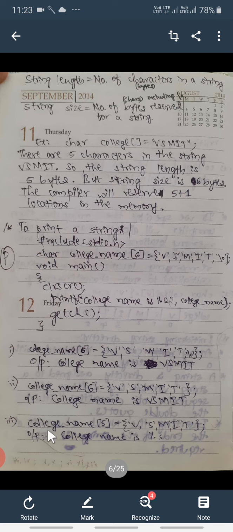Then college name of 5 is equal to vsmit: 1 2 3 4 5 characters are there, and the size of this string is also 5, but we need one more location to store the null character. We are not making space for that null character here, so the compiler will display the output like this: college name is %s. It will not give us a proper output, it just displays the format specifier of that string.